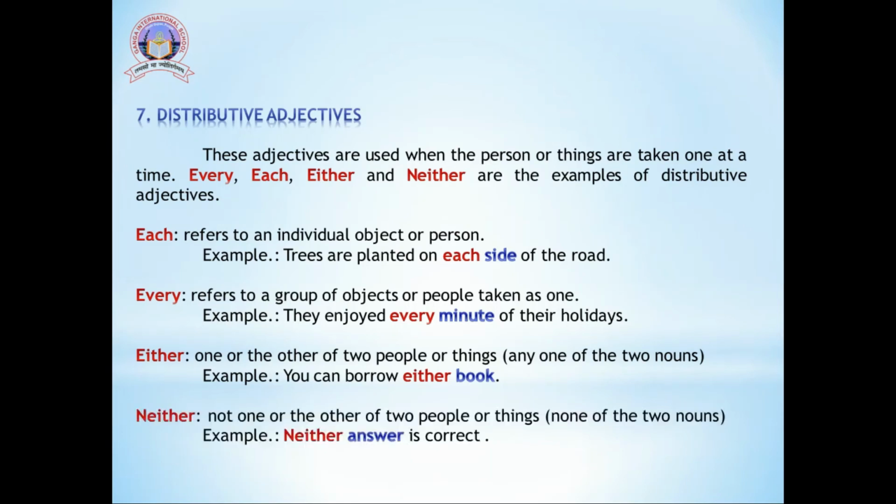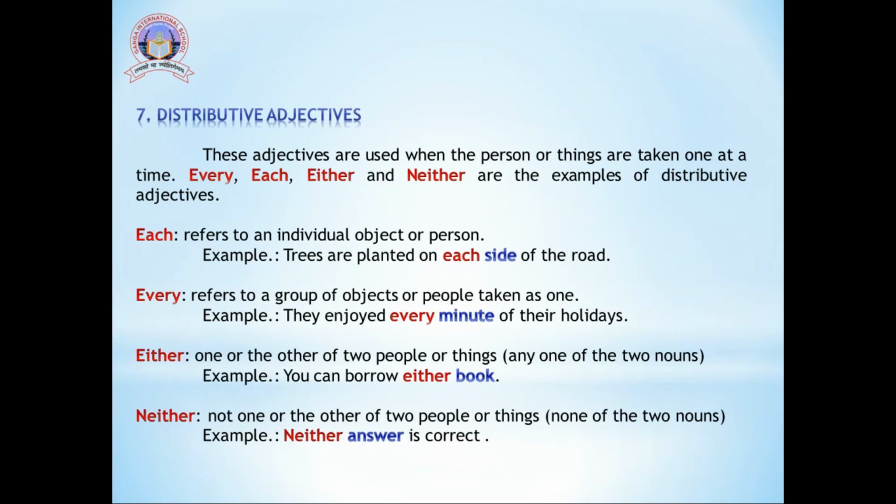And the next word is neither. Neither tells us about not one or the other of two people or things, meaning none of the two. For example, neither answer is correct. For example, someone has given us two answers and we find that both the answers are incorrect. At that moment, we can say neither answer is correct.